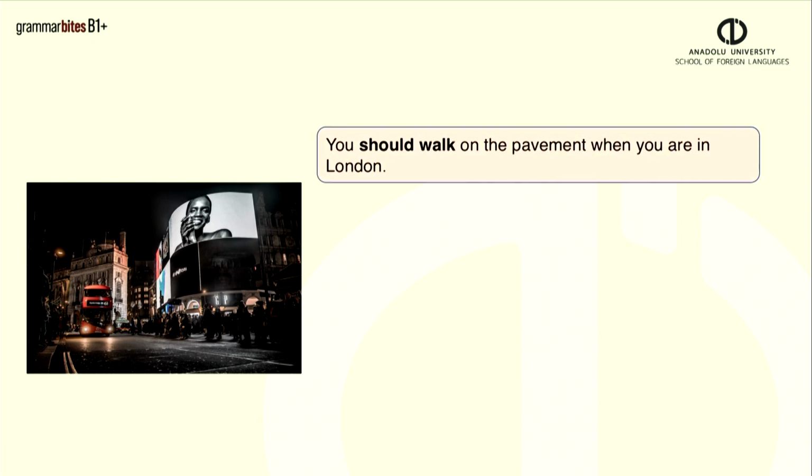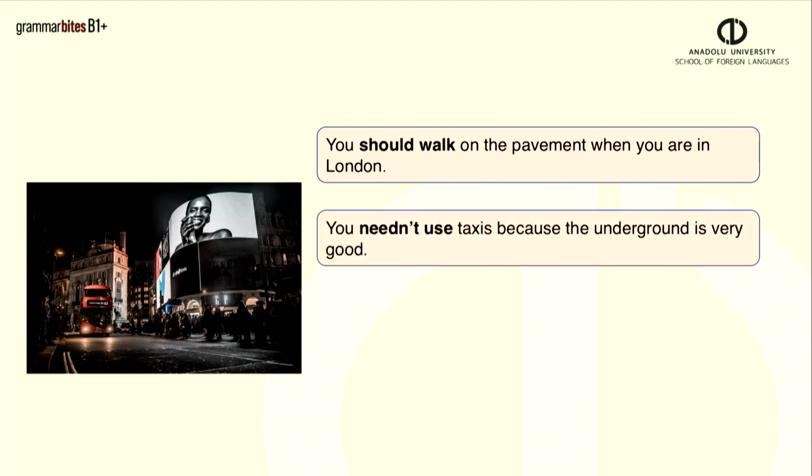I have, for example, sentences for you about London. You should walk on the pavement when you're in London. This means you are expected to do this in London. You needn't use taxis because the underground is very good. This sentence shows that you are not obliged to use a taxi because there are other alternatives.